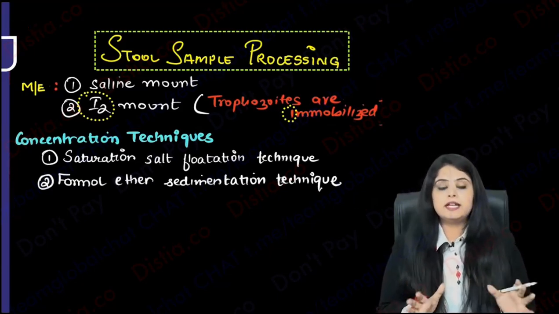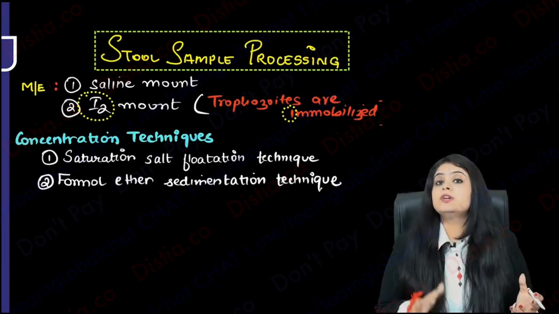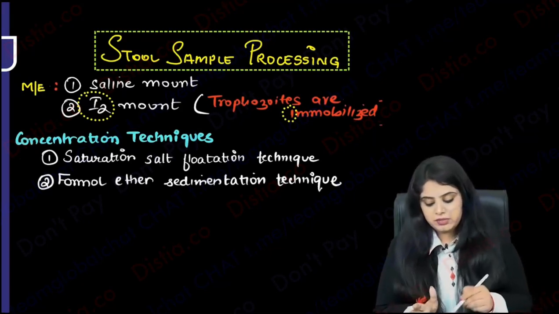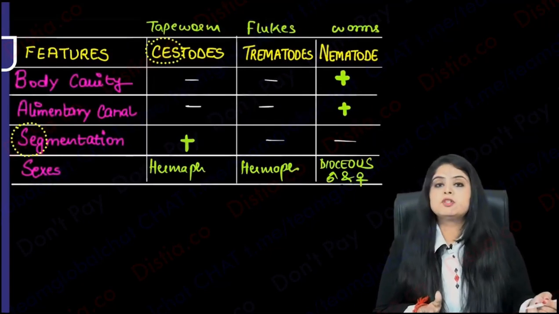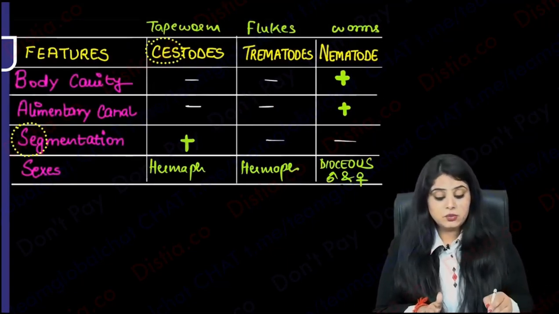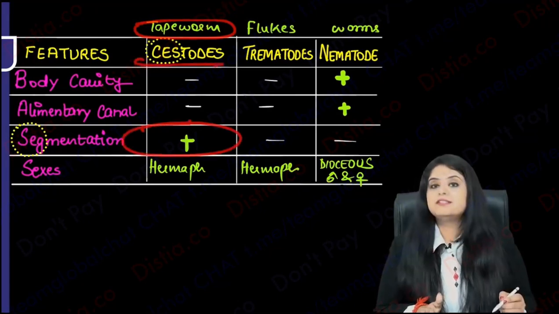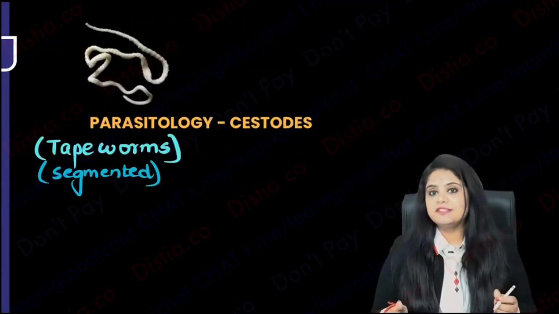Now I think we are ready to take on our journey towards the three types, and those are going to be the cestodes, the trematodes and the nematodes. So let's begin with what? The tapeworm, which are segmented. Those are the cestodes. So let's begin with the cestodes chapter.